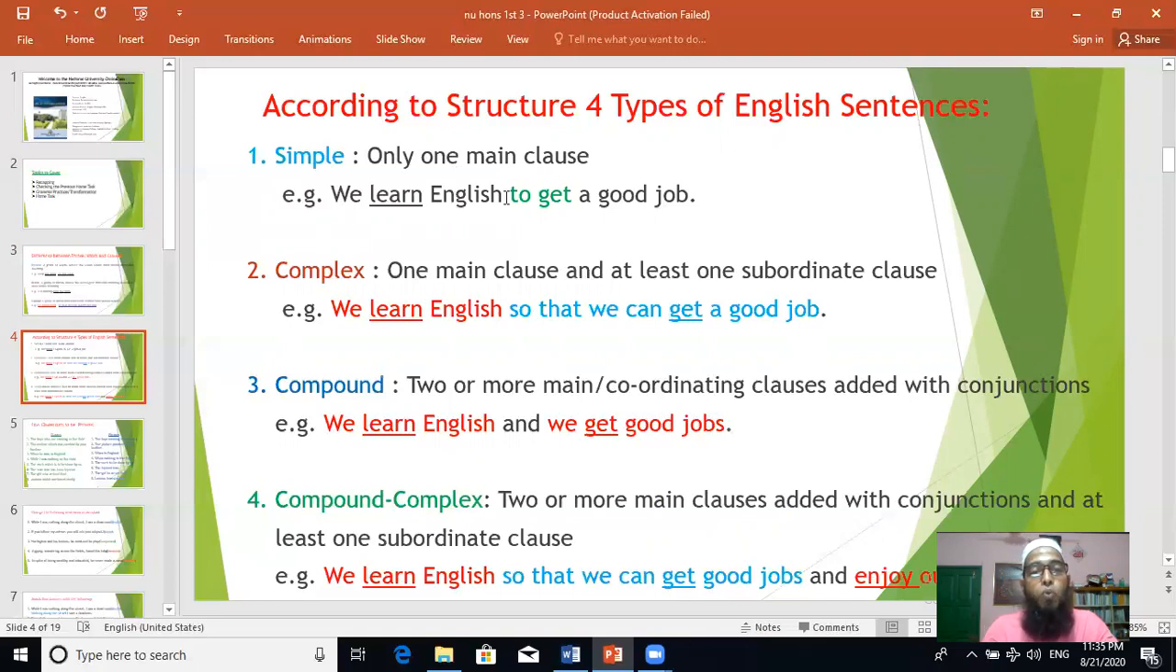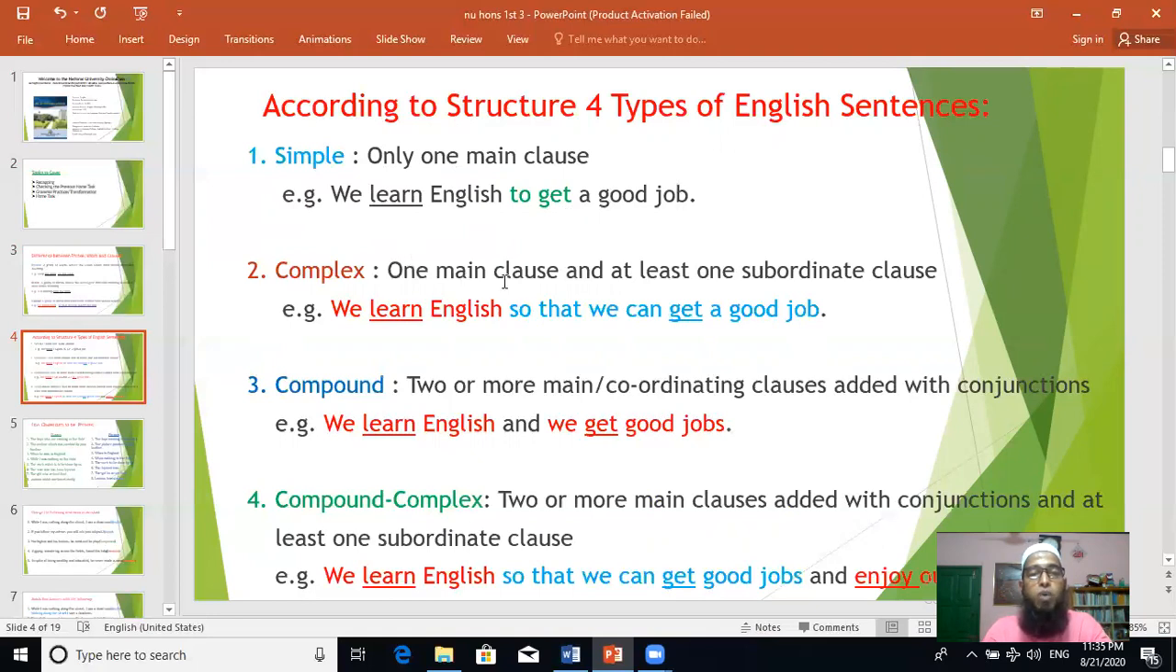You see, example: we learn English to get a good job. So don't be confused. You see here, to get is not a verb here. To get is an infinitive. To plus the base form of a verb is an infinitive. That's why this is a simple sentence. There is only one main verb. We learn English to get a good job.